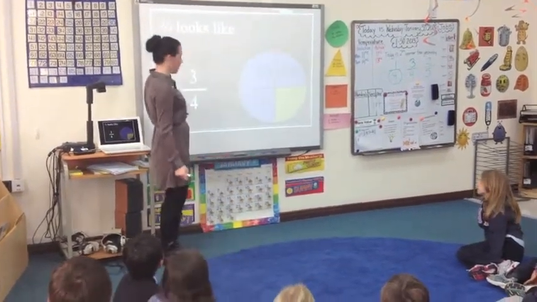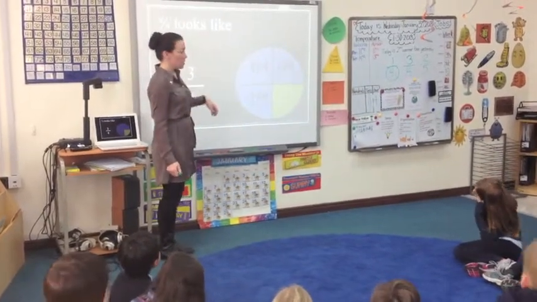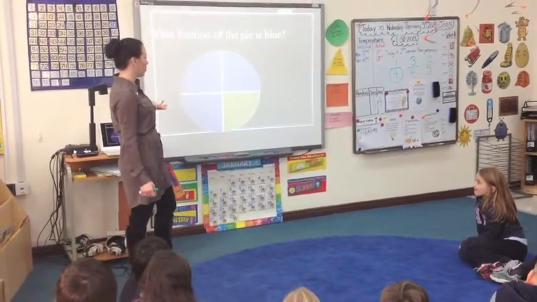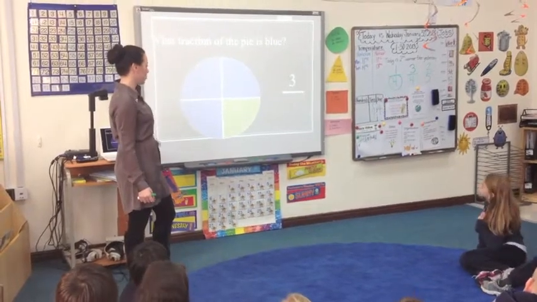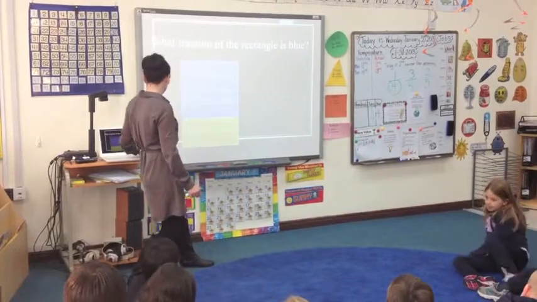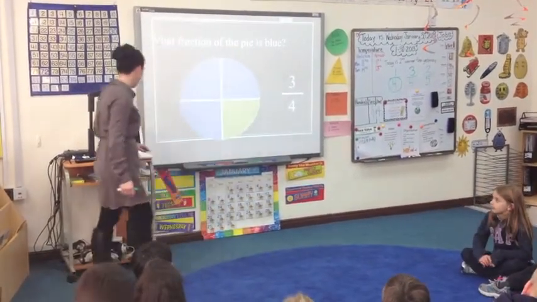You see here, it says 4. That's the total number. The number never changes. But it's asking us now, what parts of the fraction are blue? 3. So 3 out of the 4. We would read that as 3/4. Good job.